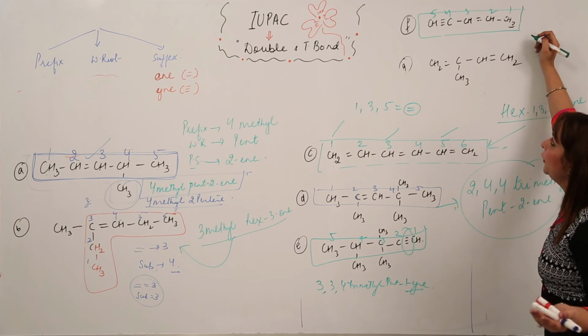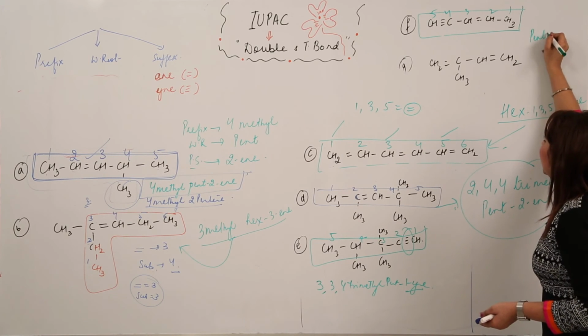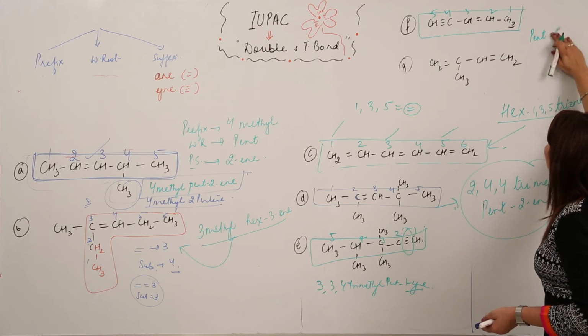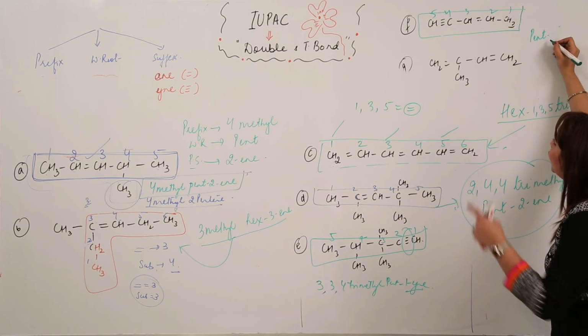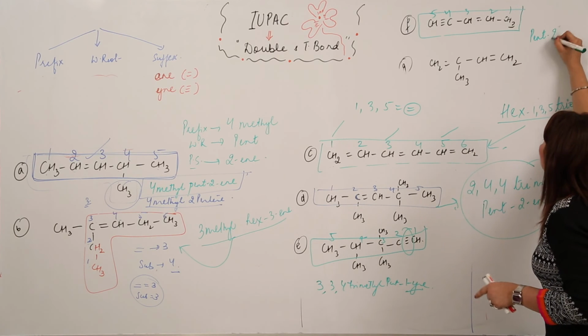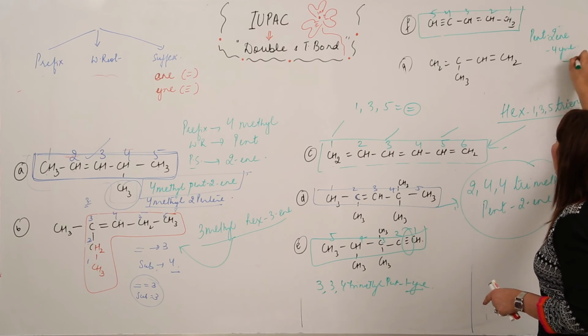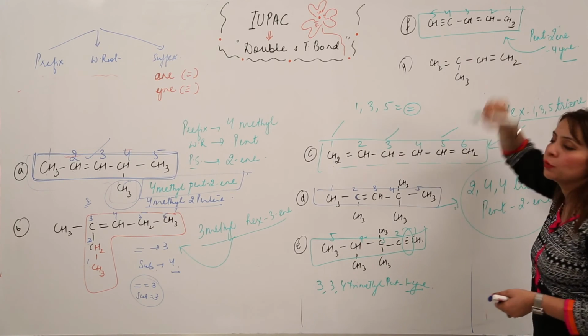Again, there is no prefix, so we can directly write the word root. It is pent, and now the primary suffix: 2-ene and 4-yne. So this is how we are going to write it. This is the name for this compound.